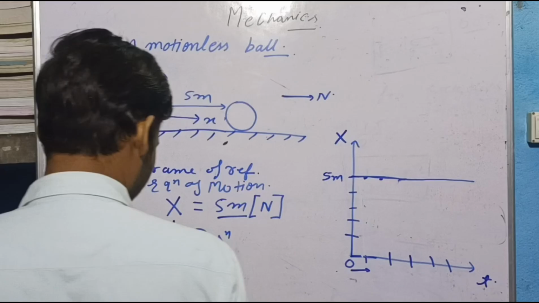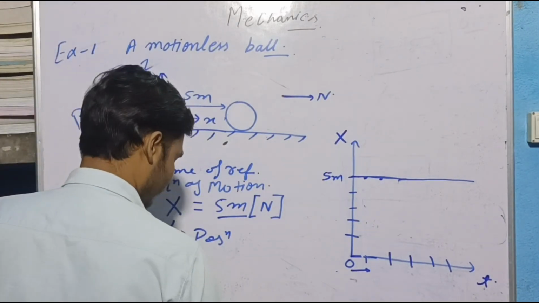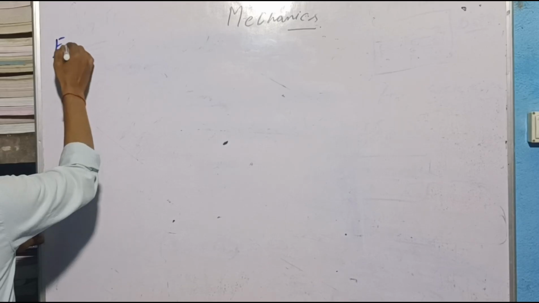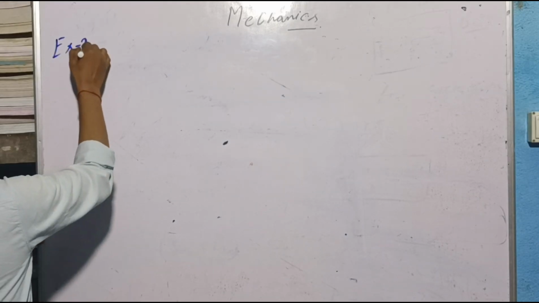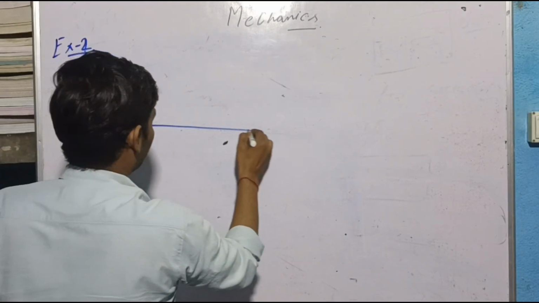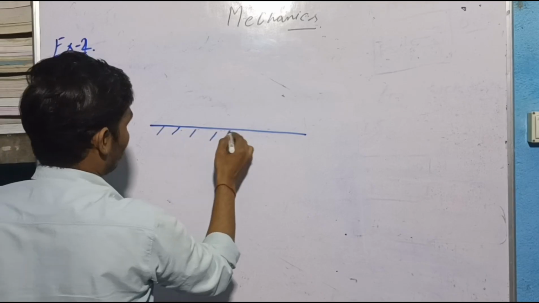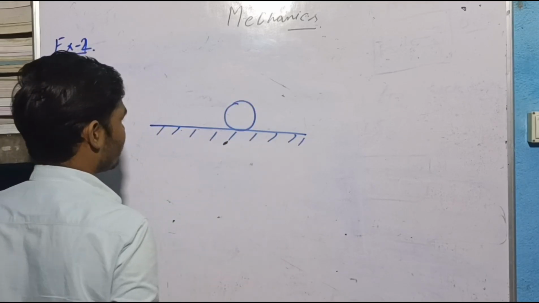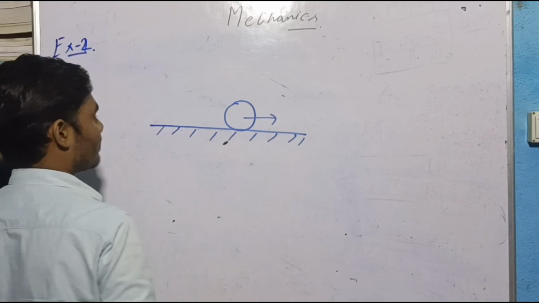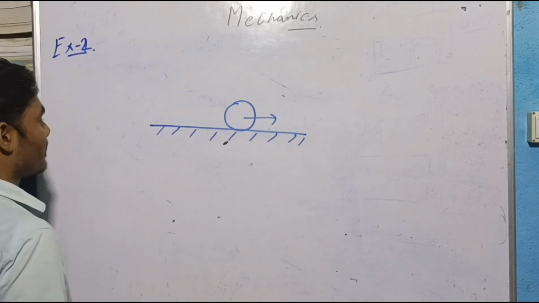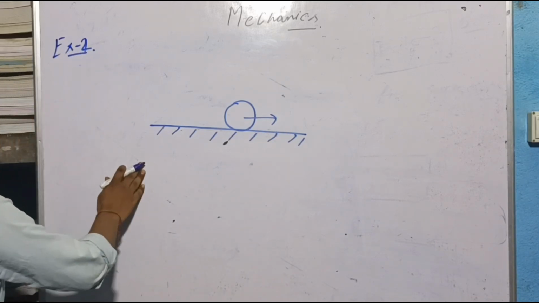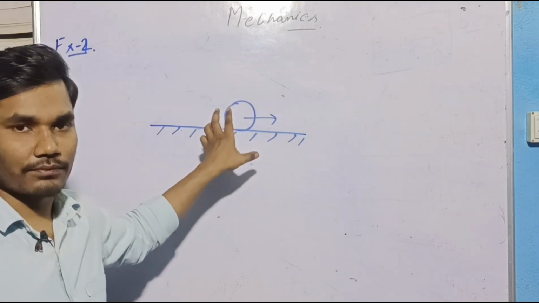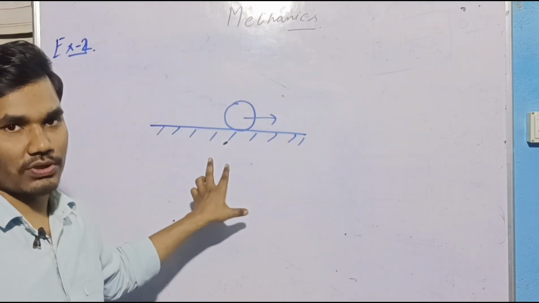Now let's take our next example. This time your ball is moving in this direction. How can we describe this situation mathematically?